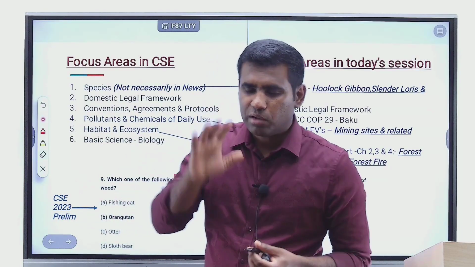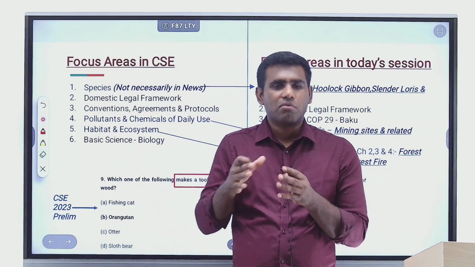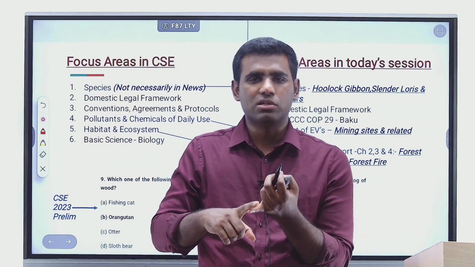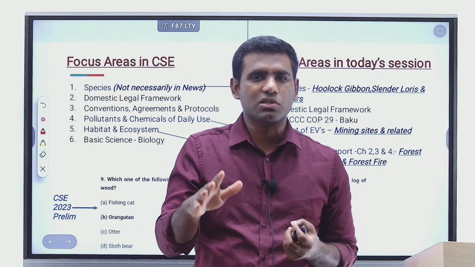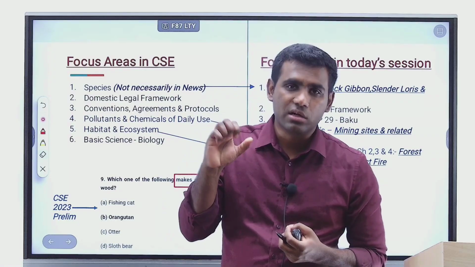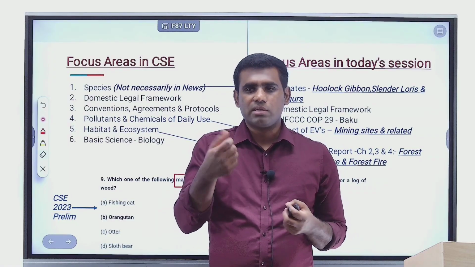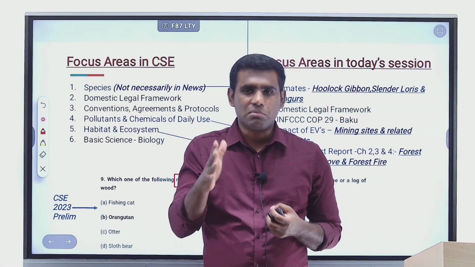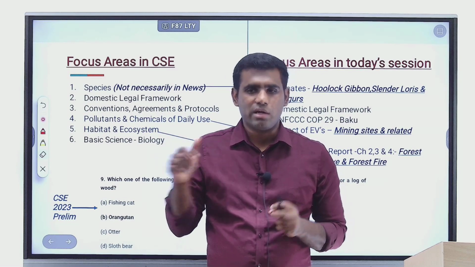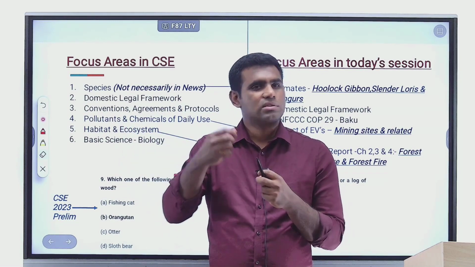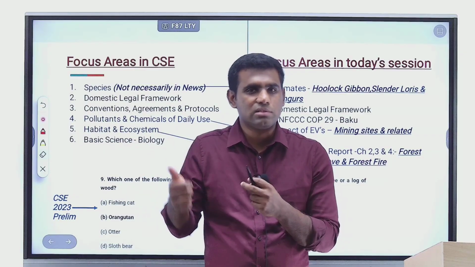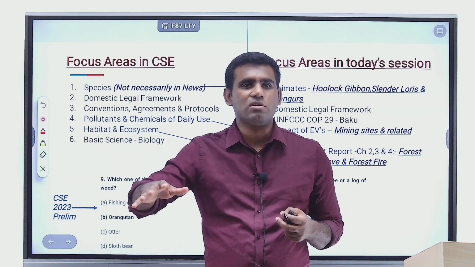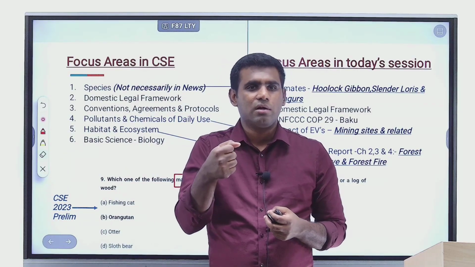So what I'm trying to say is all these primates have certain common traits, and one of the common traits, just like how we have binocular vision, just like how we have a larger brain size, is the dexterity with our fingers, right? The tremendous dexterity with what all axes we can move our thumb, we can move our fingers. This is also something common across the different primates. Of course the degree varies. Human beings have the highest dexterity, next followed by the chimpanzees, next followed by orangutans. Lowest will be the slender loris, but even the slender loris will have an extremely fine grip with which it can climb